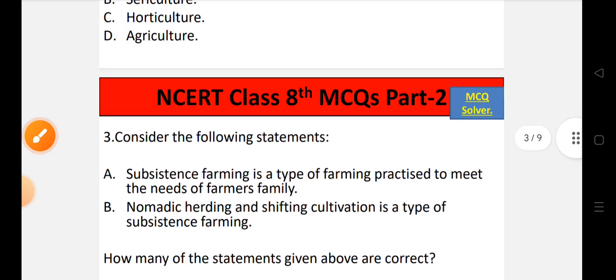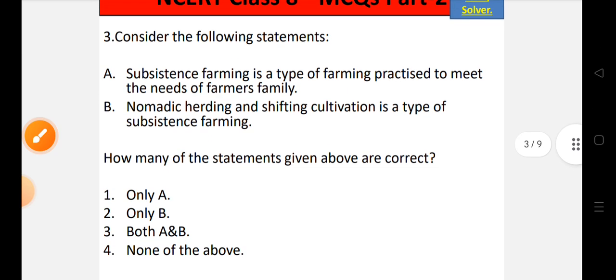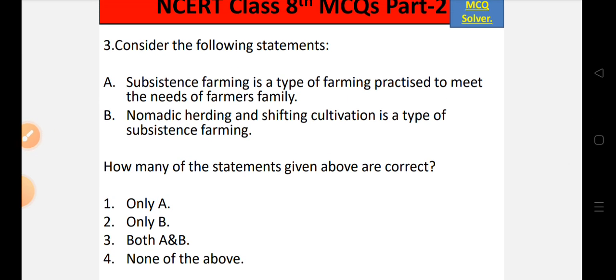Now let's move to question number 3. Consider the following statements. Statement A. Subsistence farming is a type of farming practiced to meet the needs of farmers' family. Statement B. Nomadic herding and shifting cultivation is a type of subsistence farming.